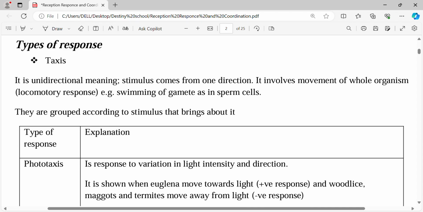Yes, biology is life. Biology is interesting. Biology is very easy, simple, direct. It's very easy to get the top grades in this subject.